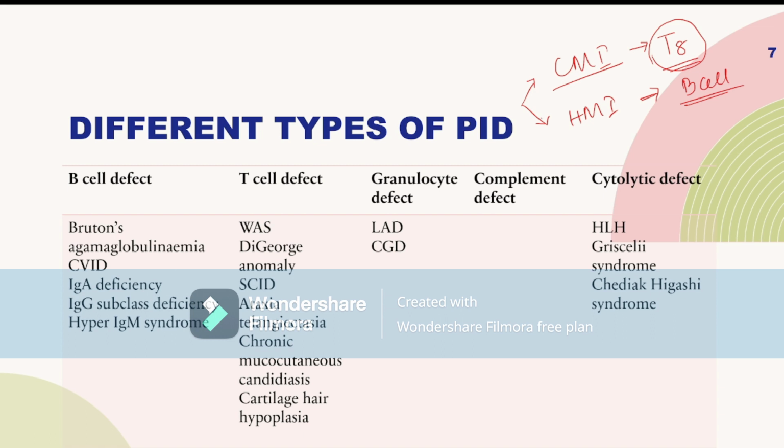The T cell mainly prevents infection from fungus, virus, tuberculosis, parasites and some intracellular organisms. That means the child may suffer from day-to-day normal viruses or serious fungal, bacterial or parasitic infections if they have